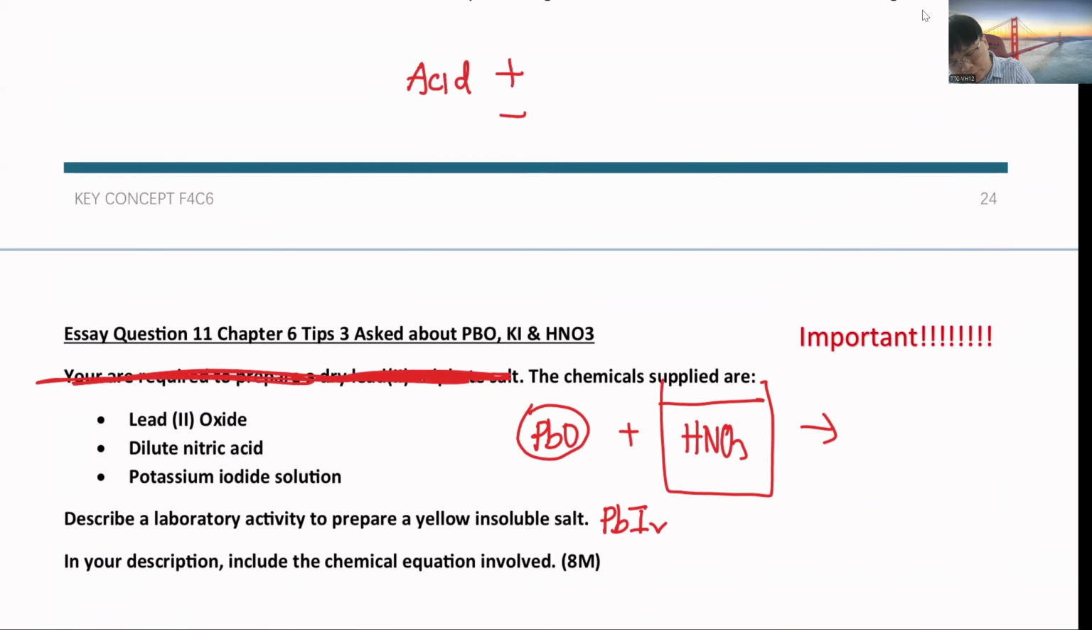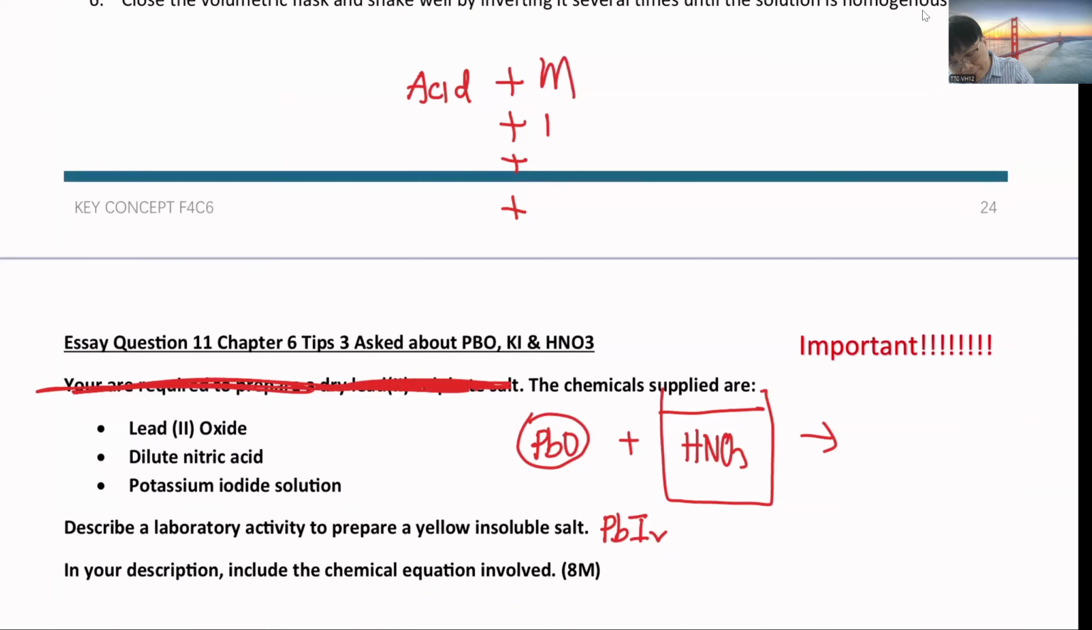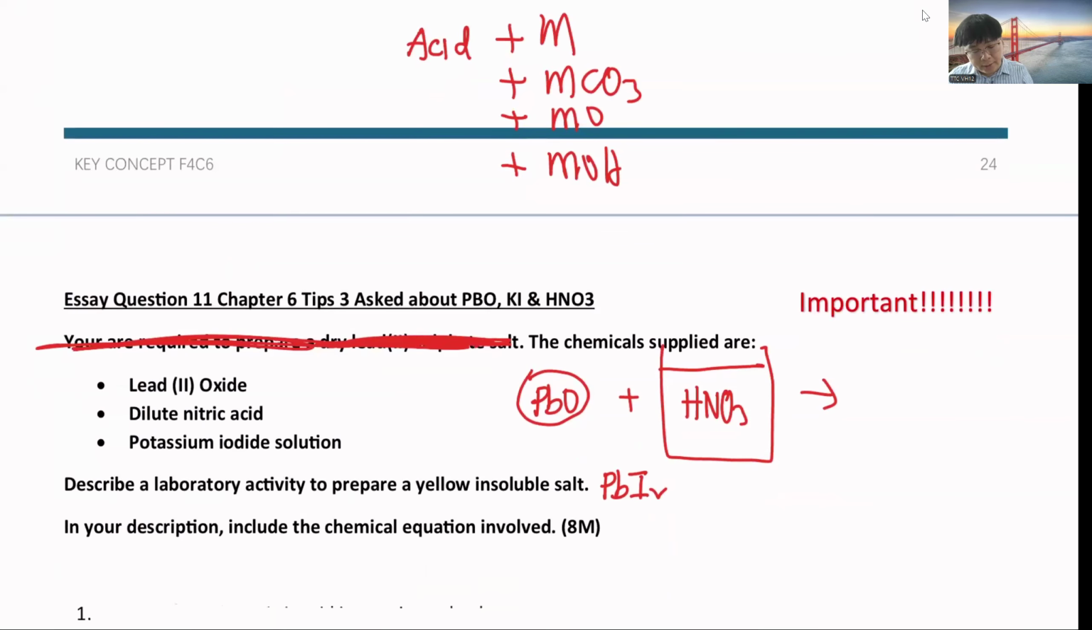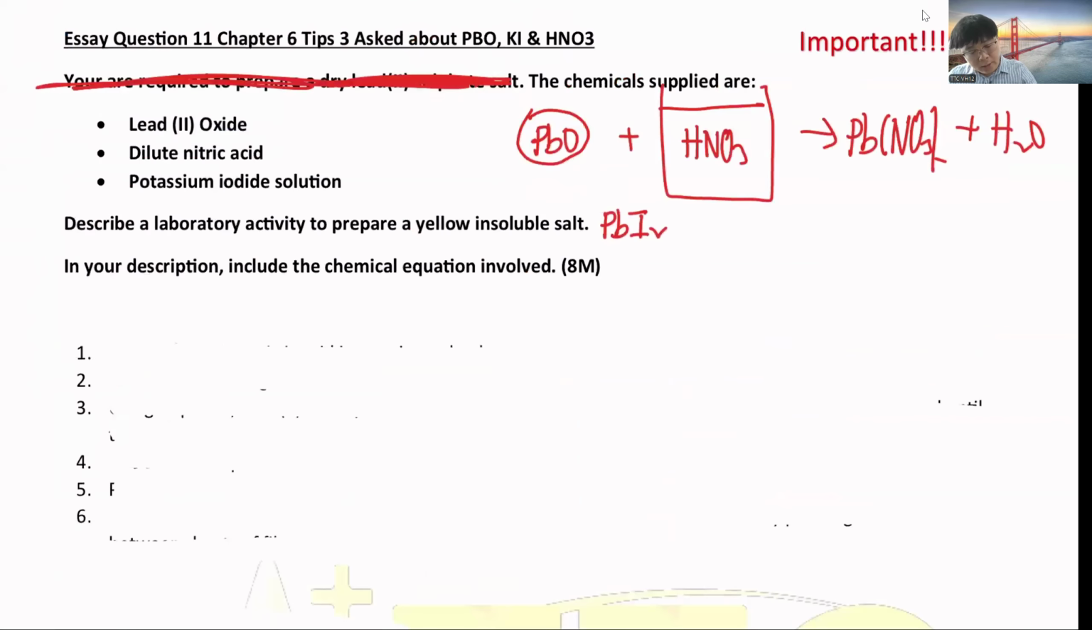Acid can react with four different things: metal, metal carbonate, metal oxide, and metal hydroxide. So acid can react with metal oxide. Then it will become your Pb nitrate first, plus H2O coming out. So this is the idea.